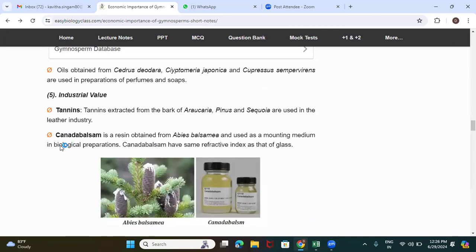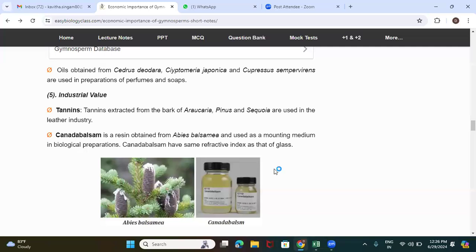Next comes the most important one, the Canada balsam, which we use in our labs, especially in the preparation of permanent mounts and all that. This is a resin. You can look at this diagram also. This is a resin obtained from the plant called Abies balsamea, so we call it Canada balsam. It is used as a mounting medium in biological preparations. Generally, when we prepare a permanent mount of a section, after the staining and all that, we use a drop of Canada balsam.